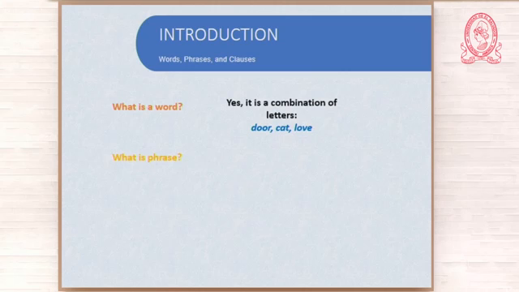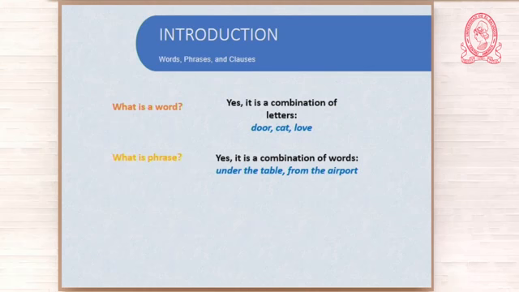Another question, what is a phrase? It is a combination of what? A group of what? Yes, it is a combination of words. For example, under the table, from the airport. Something that you should remember about phrases is that many times they are a combination of a preposition and a noun or pronoun. This pronoun is called the object of the preposition. Under the table, from the airport, in the morning, and so on.